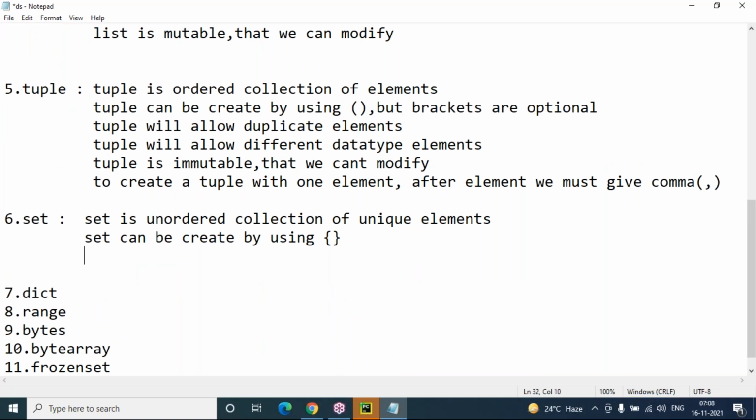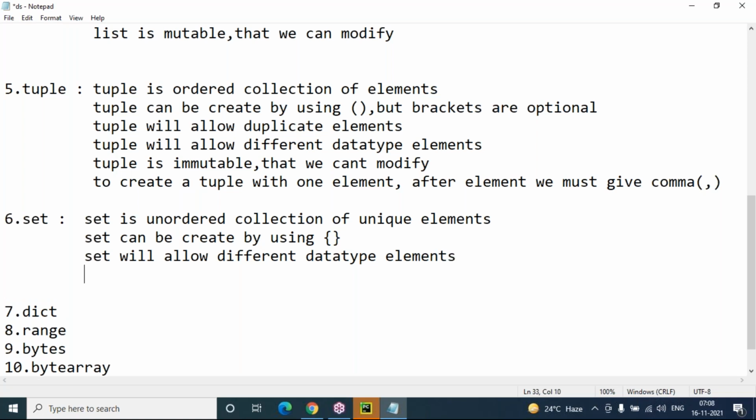And next, a set will allow different data type elements. Different data type elements means we can include in a set an integer value, string value, character value, float value, like this. So a set will allow different data type elements here.